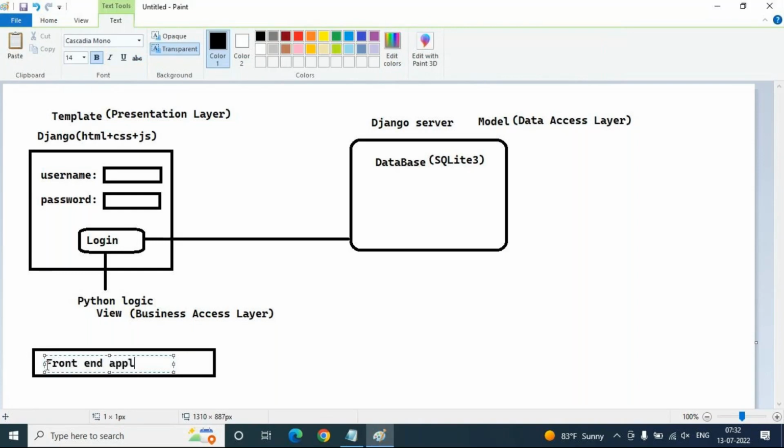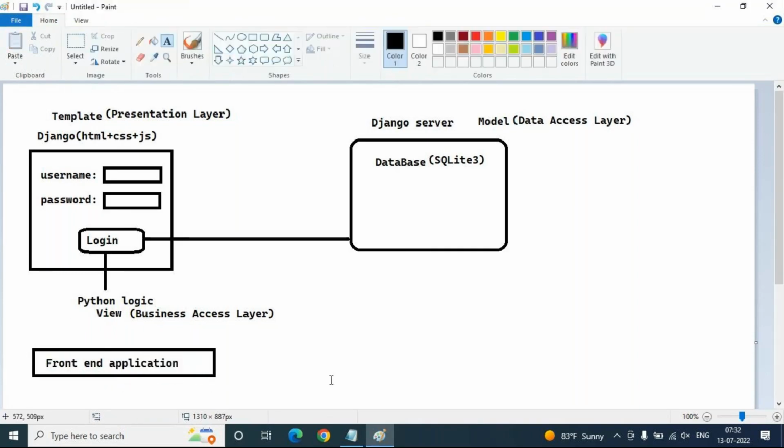Front-end application means the application where the end user can see the output in the browser only. From the browser you send a request, you get a response, and that response is displayed in the browser only.